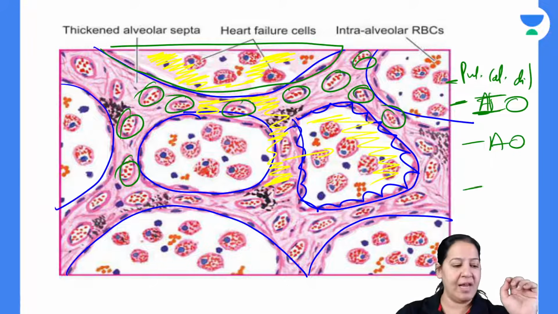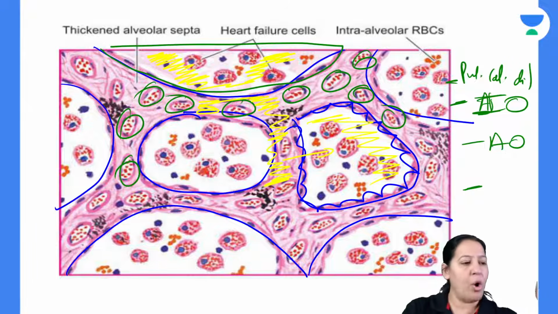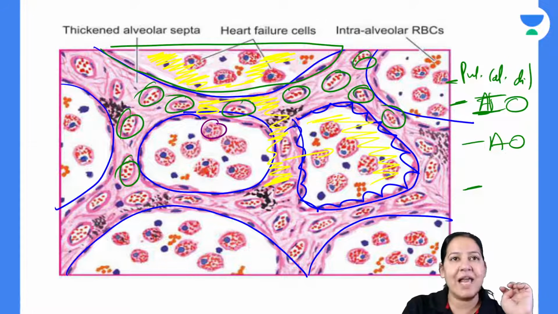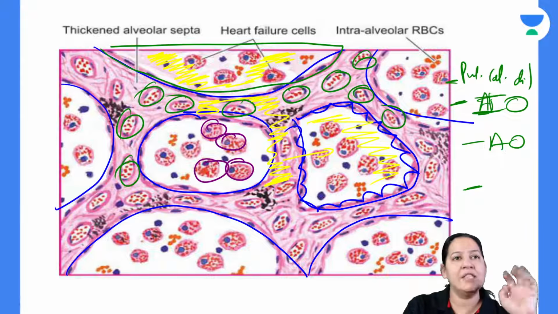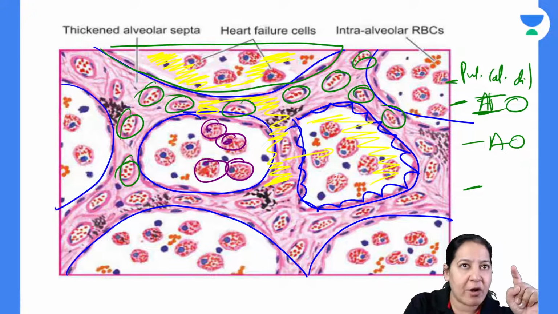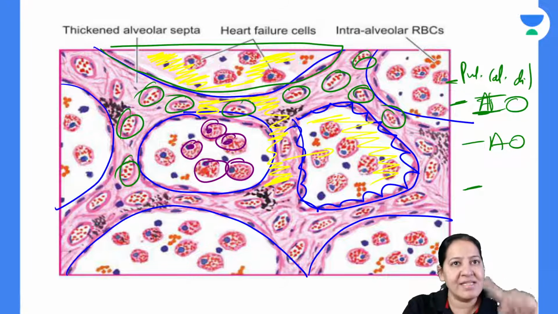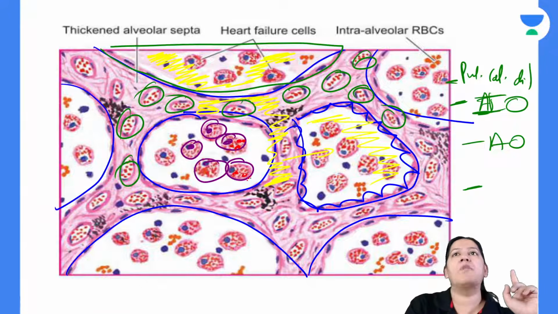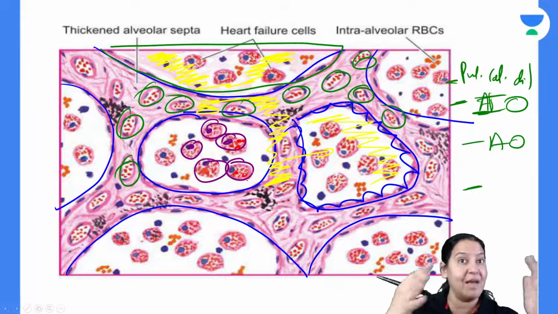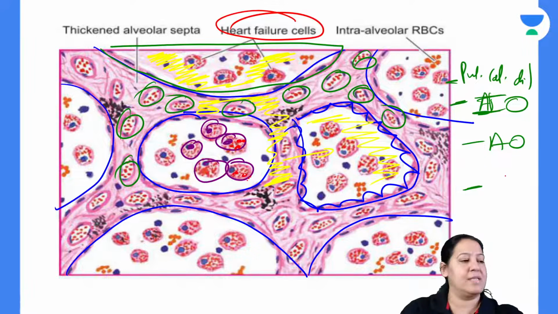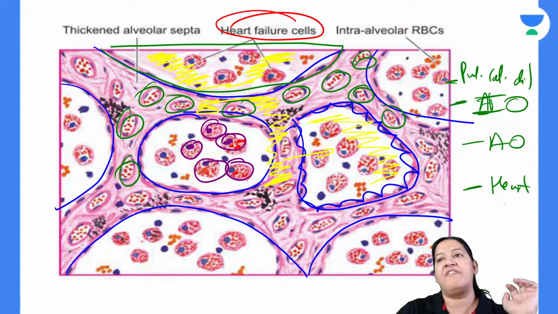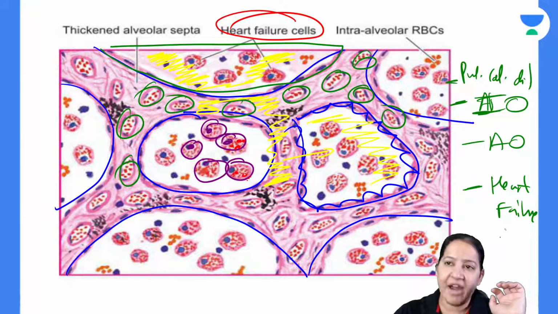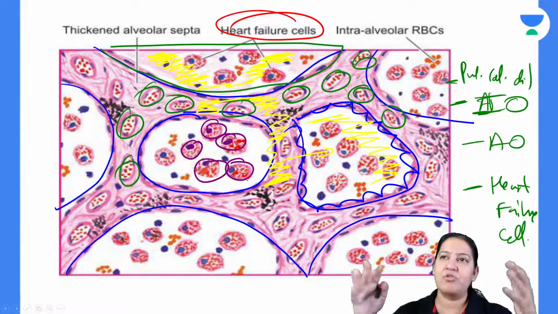The third thing. And the last, can you see all these cells I'm marking? See this cell, this cell, this cell. What are these? These all are macrophages. Can you see the nucleus of macrophages? They all have nucleus. In the cytoplasm, can you see the red dots? This red dot is hemosiderin. So all of them are hemosiderin laden macrophages. These are known as heart failure cells. So the last finding, but not least, is heart failure cells. Define heart failure cells: these are hemosiderin laden macrophages.